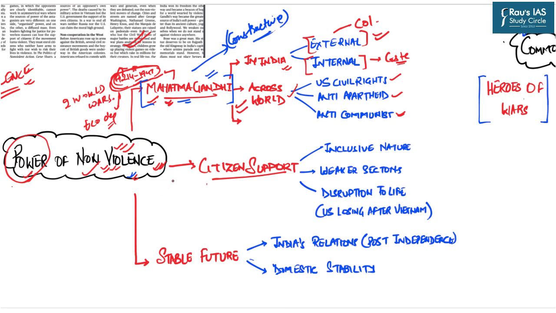The second important dimension which this article points out is that non-violence has huge citizen support. The primary reason is that non-violence is inclusive in nature. Just imagine that if you are going for violent retaliations, the weaker sections of society, the marginalized and vulnerable sections, for example, women, low caste, minorities, might not have such resources or confidence that they can take to violent means.